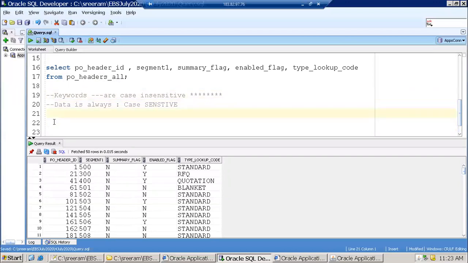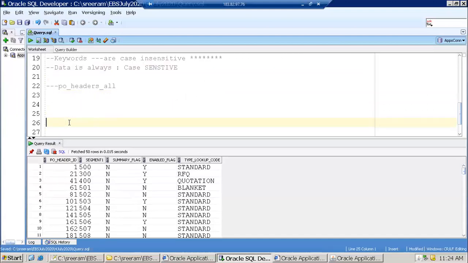One more important thing to understand: this line number 19 is not always correct. Now my table name is pivot headers all. I'll ask you one question. Without executing the query, can I validate whether this table is available in my system or not? Without writing select star from pivot headers all, can I say whether this table is available in my system or not? How do I do it?